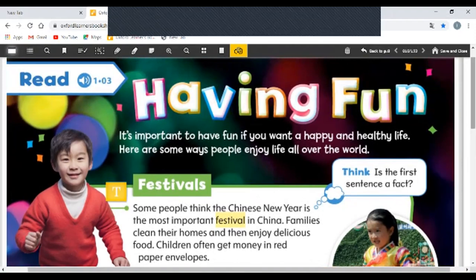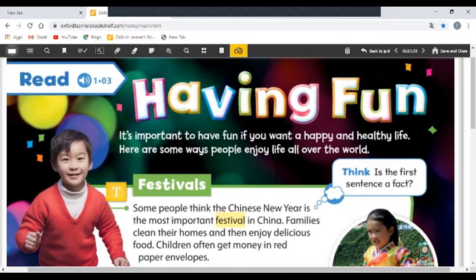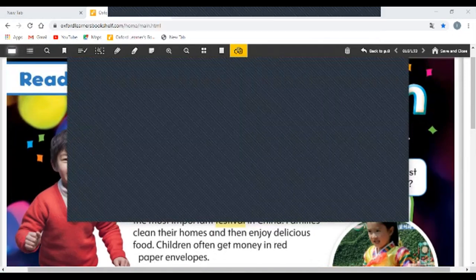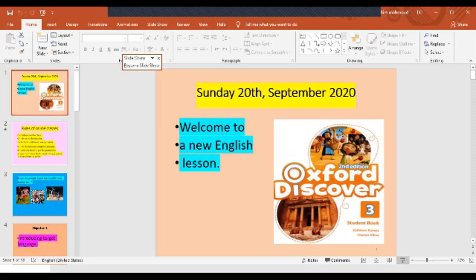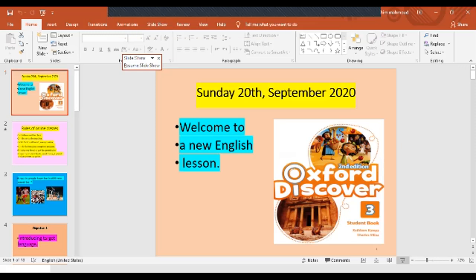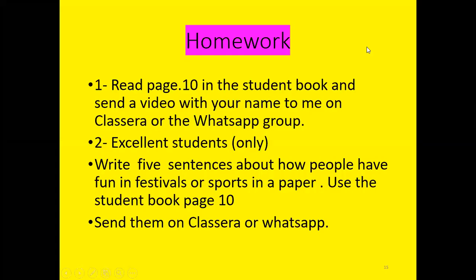I also ask the excellent students to write about five sentences on what we have learned today. So this is the homework that I need from you.